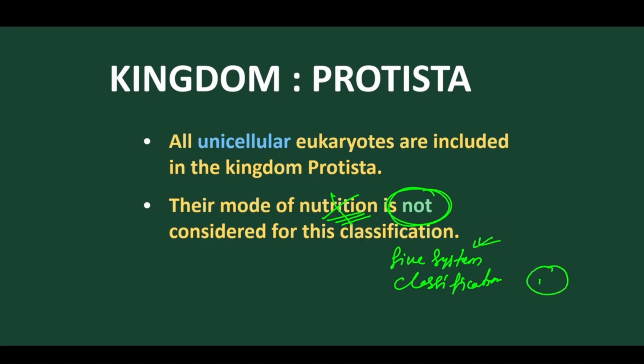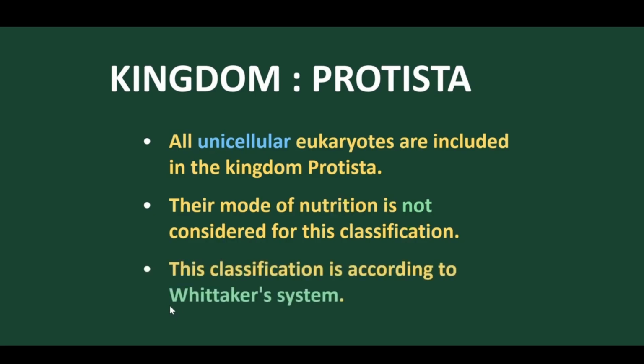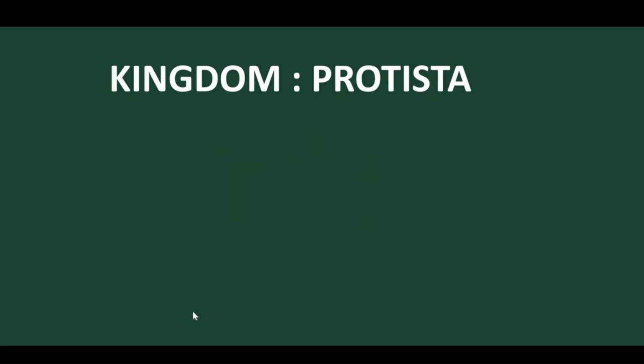It means we have Monera, then Protista, then Plantae, then Fungi, then Animalia. So this is how it has been classified, and it is all about the Whittaker classification. Now let's move to the next part.